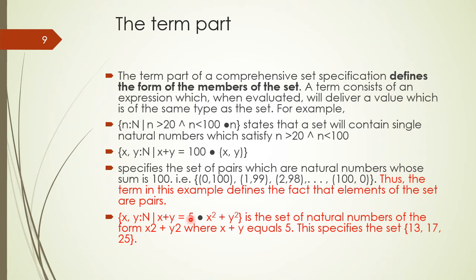For example, we pick x equal to 2 and y is equal to 3, and we will take the square of 2, 4, plus square of 3, 9. 4 plus 9 is 13, and then we can pick x is equal to 1 and y is equal to 4, and 1 square plus 4 square is equal to 17. Similarly, we can pick x is equal to 0 and y is equal to 5, and 0 square plus 5 square is equal to 25. So the set contains only three elements, 13, 17 and 25.